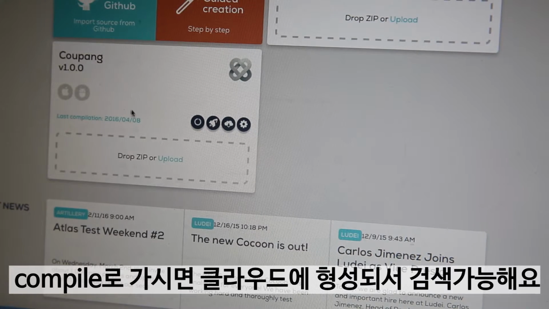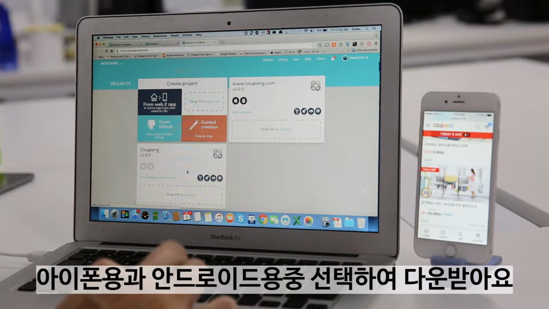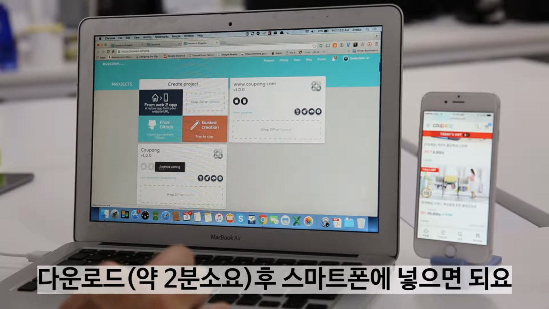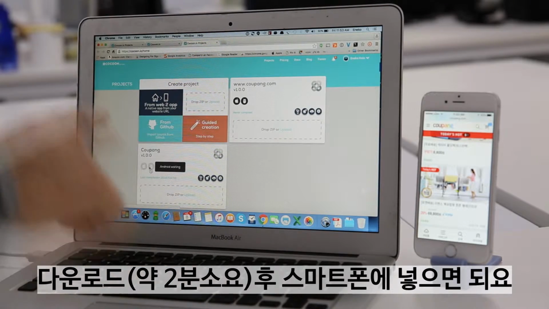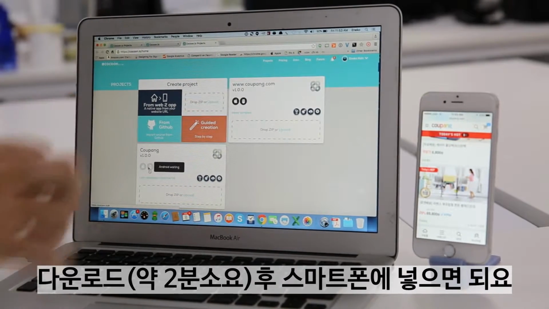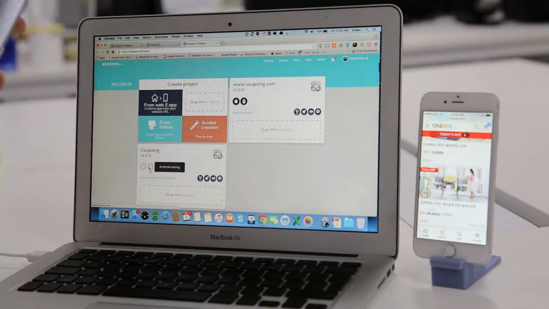Our system is working on the cloud to compile an application, which is taking this website and putting it inside an application for Android, an application for iPhone, and an application for the rest of the platforms. And now it's working. And once we have it, we can download it. It's going to take up to 2 minutes, and then once we have it, we can put it in any Android phone and any iPhone.